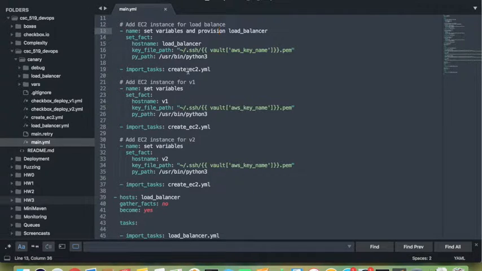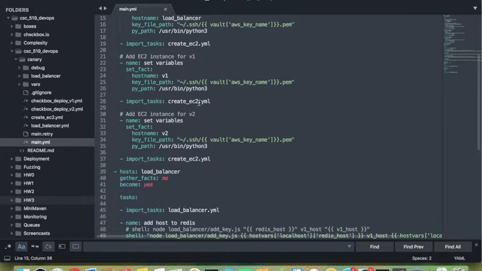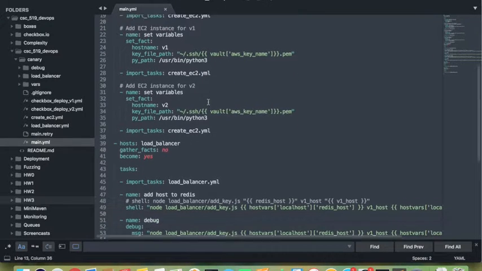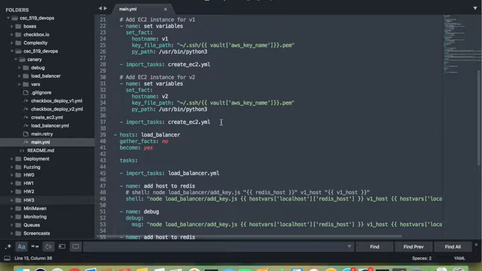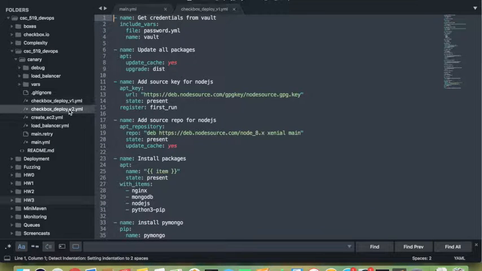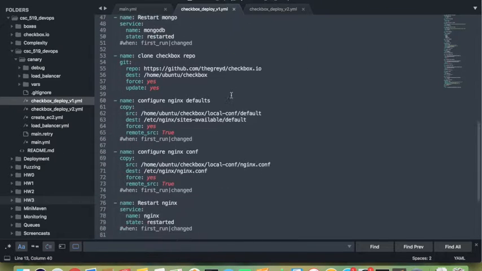We are creating one EC2 instance for the load balancer, one EC2 instance for the initial version, which will be the production, and another EC2 instance for the new version of the software. The version 1 and version 2 configurations are set here.